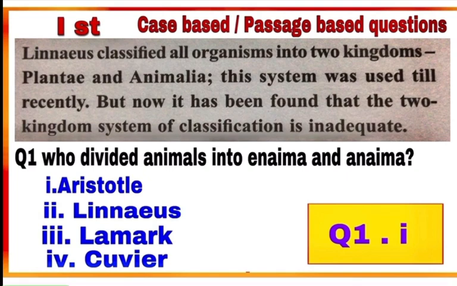Question number 1. Who divided animals into enaima and anaima? The first attempt of classification was done by Aristotle, who divided animals into enaima and anaima. Enaima were those animals having red blood cells and anaima were those animals with no red blood cells. So, the correct answer is option 1. Aristotle divided animals into enaima and anaima. So, mark 1 as the correct answer.